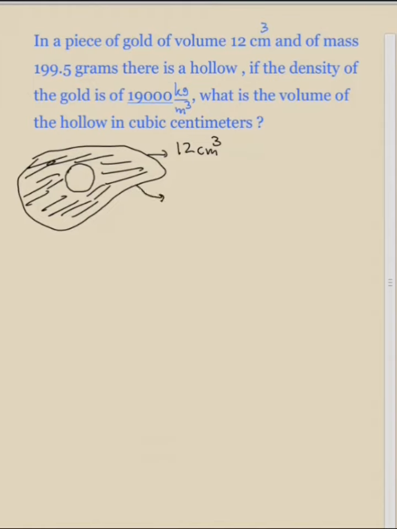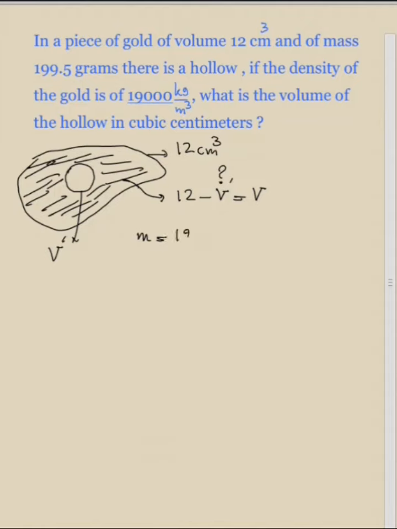So what is the volume of this part which I have filled with black? The volume of this part is equal to 12 centimeters cubed minus V prime, and V prime is the volume of the hollow. So we can call the volume of the black color V, and the question is asking us to find the volume of the hollow, which is actually V prime.